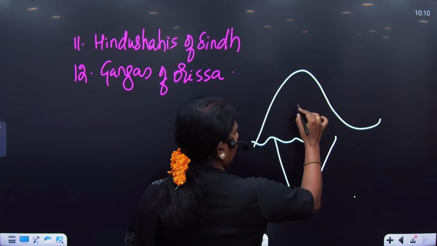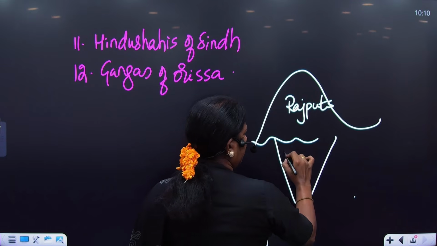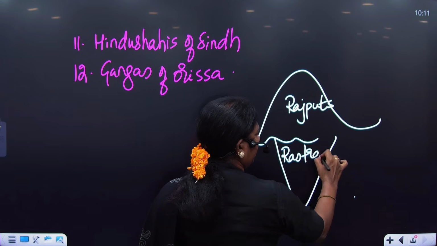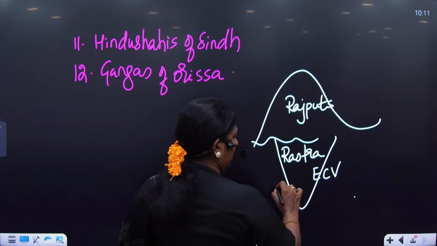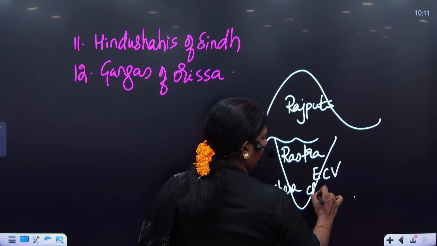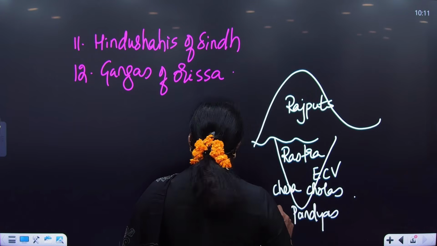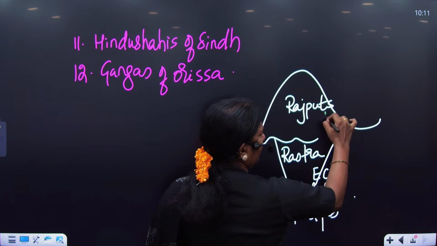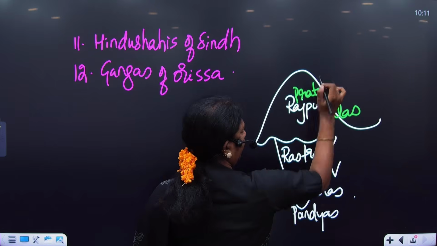North India had the Rajputs. I told you, the Rajputs. South India had the Rashtrakutas. This side you have the Eastern Chalukyas of Vengi. Here you have the Chera, here the Cholas, and here the Pandyas. When you look at the contemporaries, they were all there. Now let's take a Rajput kingdom called Pala. Let's take a Rajput kingdom called Pratihara.